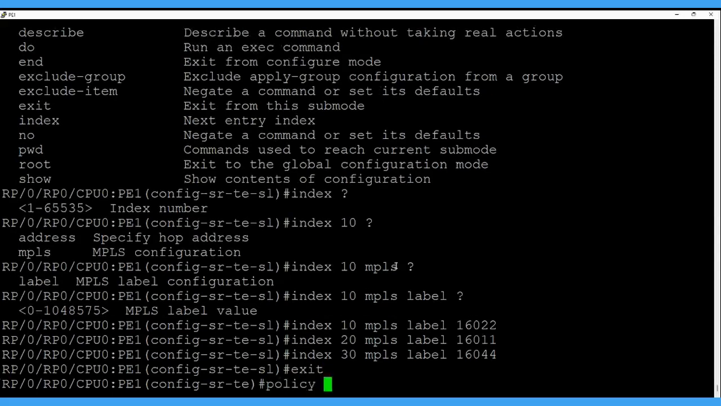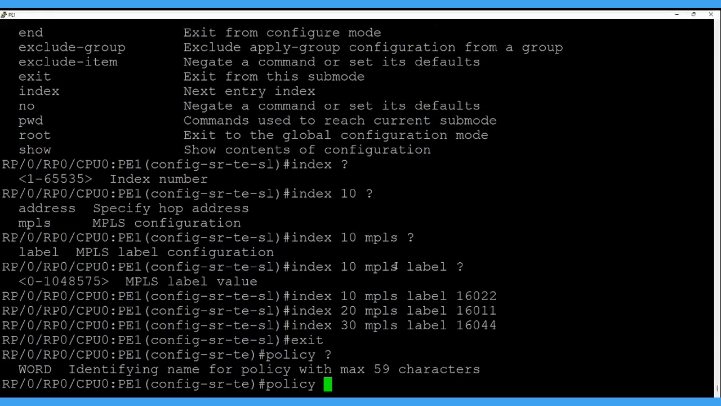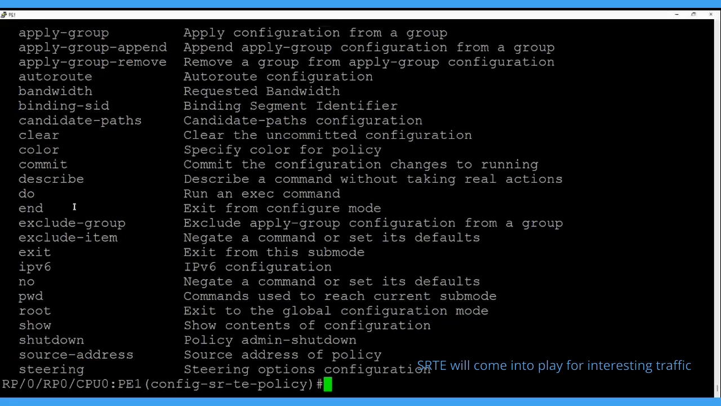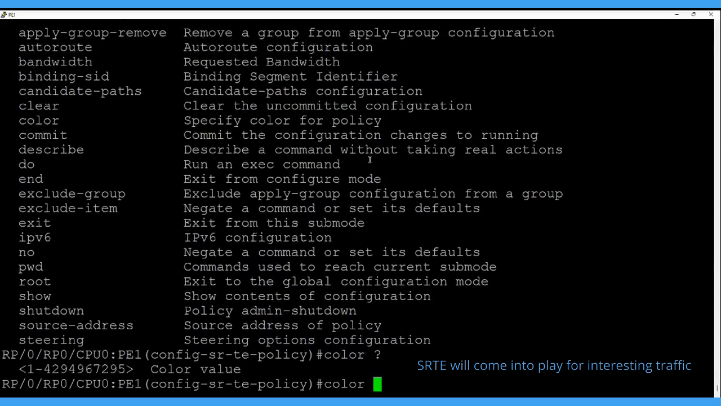Let's go to the policy now. In segment routing traffic engineering, let's define the policy. Also mention the name; let's see what name we can put here. Same name we can use. Let's say we'll use the same name, blue, for this blue 100. After that we need to define the color and endpoint. Here it says specify color for policy. Color, let's say 100, will define the PE2.